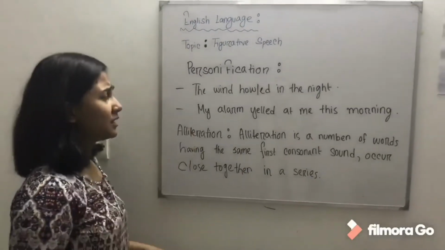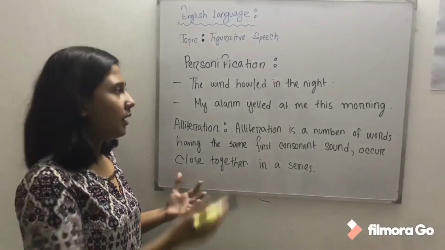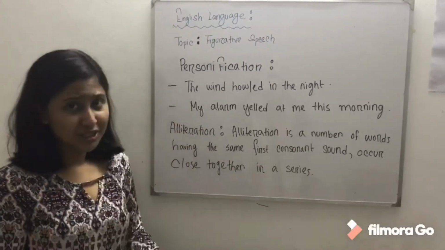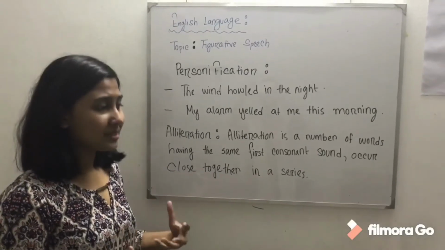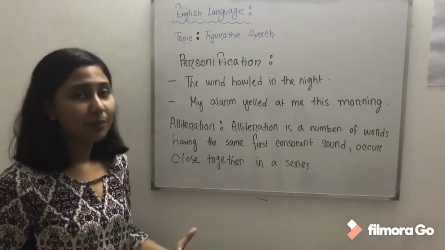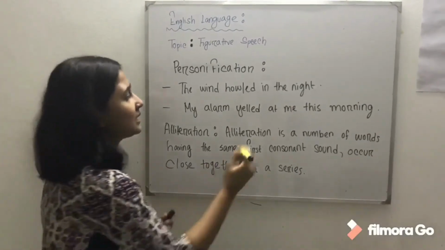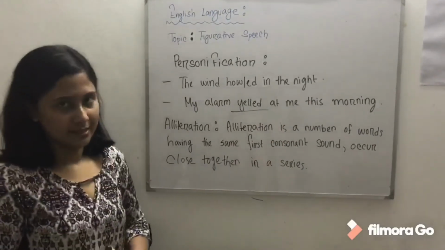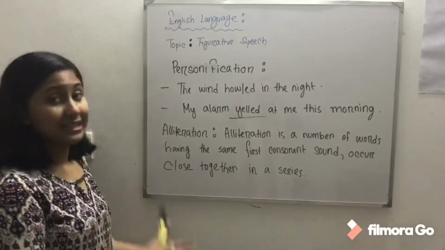The second example is my alarm yelled at me this morning. Also, can the alarm yell at you? No, but the alarm makes a very loud and terrible noise to wake us up in the morning, right? So that is being personified as yelling in this sentence. Alright, so now let us move on to alliteration.